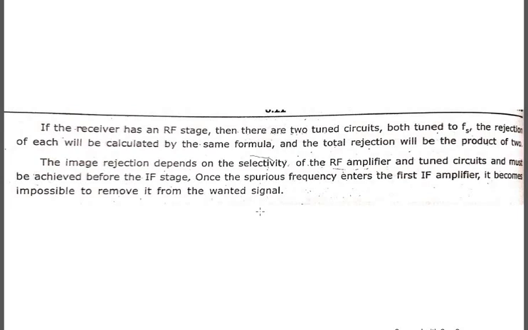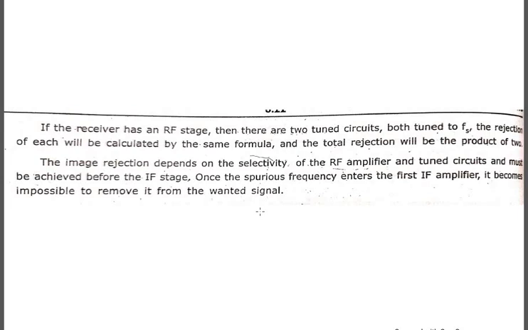Again I will repeat: in case you have an RF stage, then there are two tuned circuits, both tuned to the same signal frequency. The rejection of each is calculated with the same formula, and the total rejection is the product of these two tuned circuits.